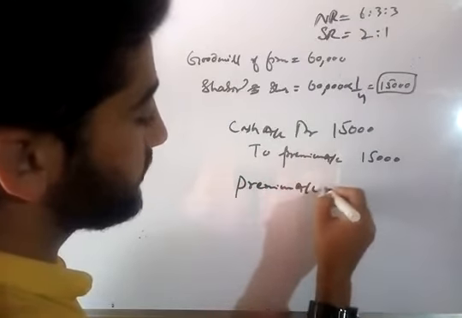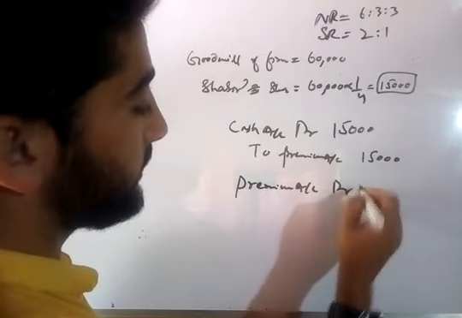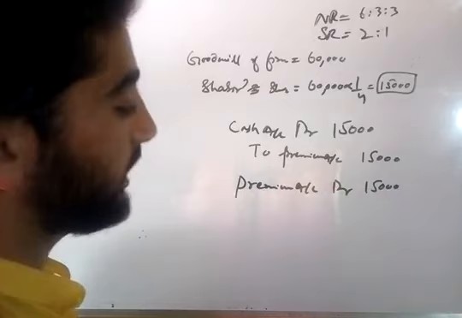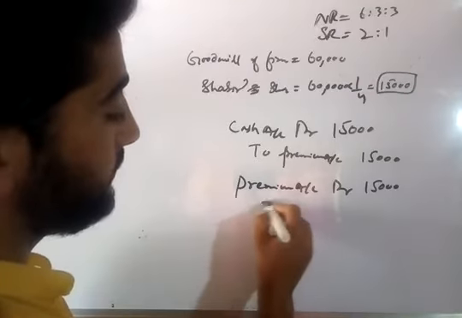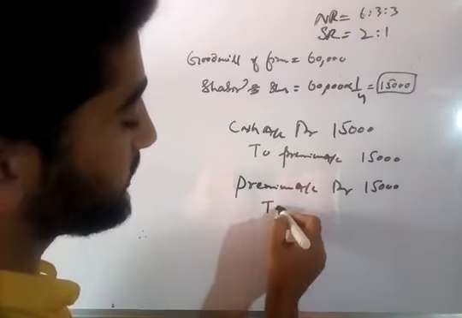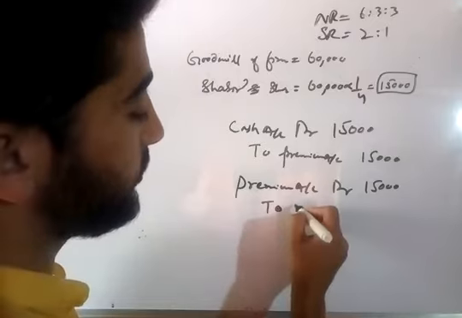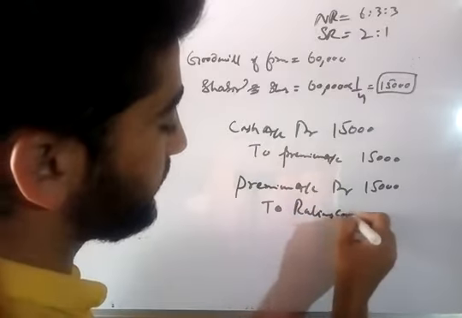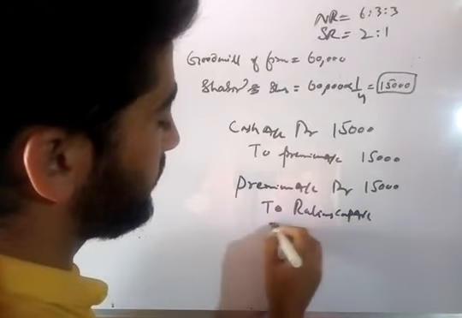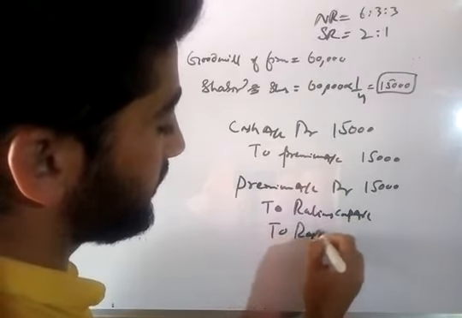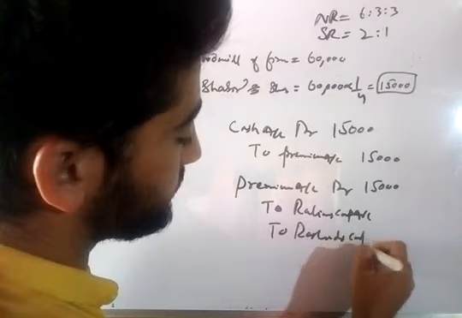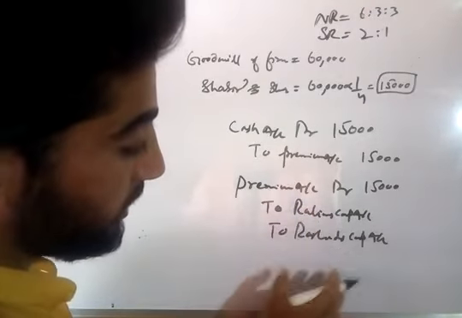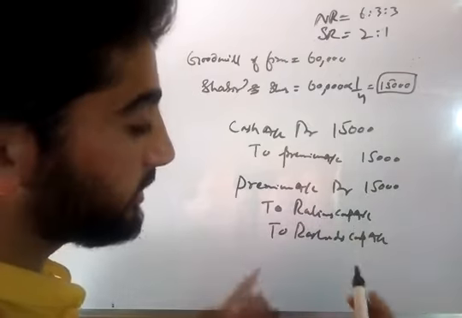Premium account debit 15,000, and will credit the sacrificing partners' capital accounts according to sacrificing ratio, to Rahim's capital account, to Rashid's capital account. In which ratio will they get this 15,000 distributed?